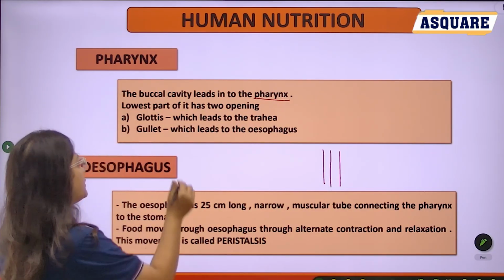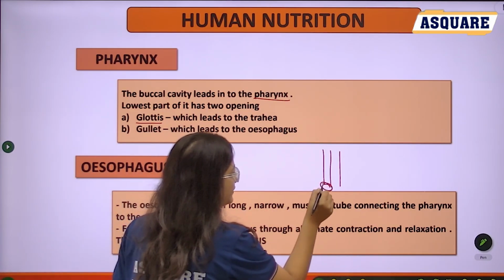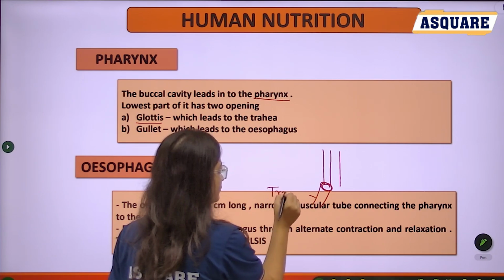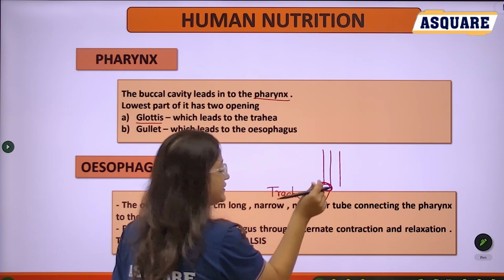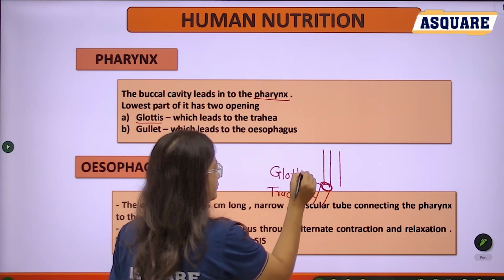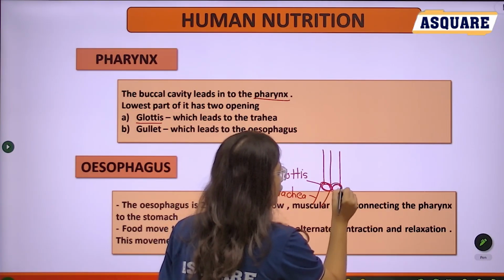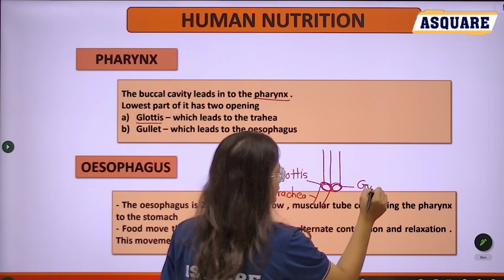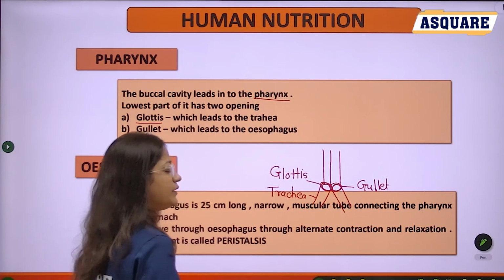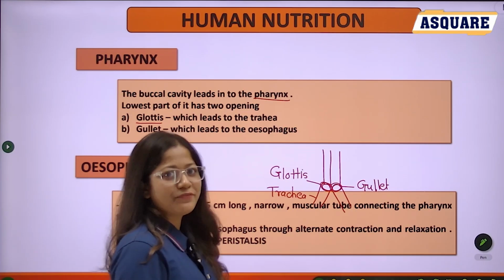The first one we call the glottis, which leads to the trachea. Next, there is one more opening, we call it the gullet, and it leads to the pipe-like structure that we call the food pipe. That is nothing but the esophagus.